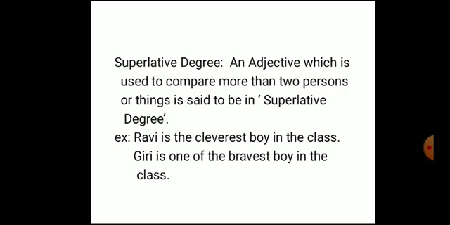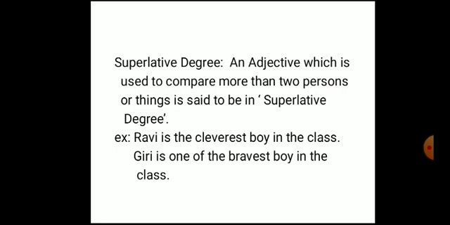As I said, I have given one example in positive degree. Sita is a good girl in the class. Good comes under positive degree because I didn't compare with anyone. She's a good girl in the class. Coming to comparative degree, that becomes Sita is better than any other girl in the class.